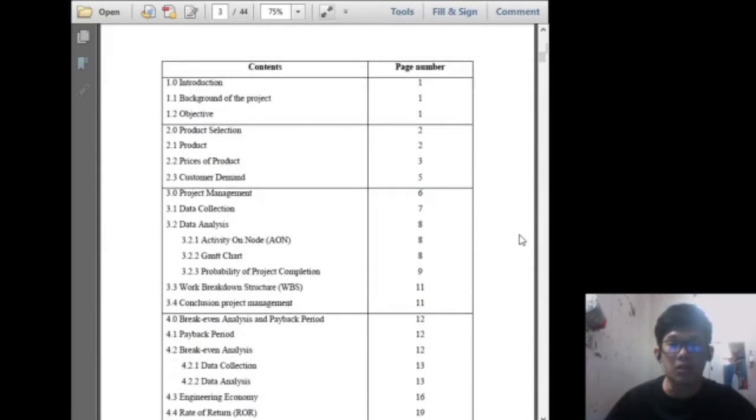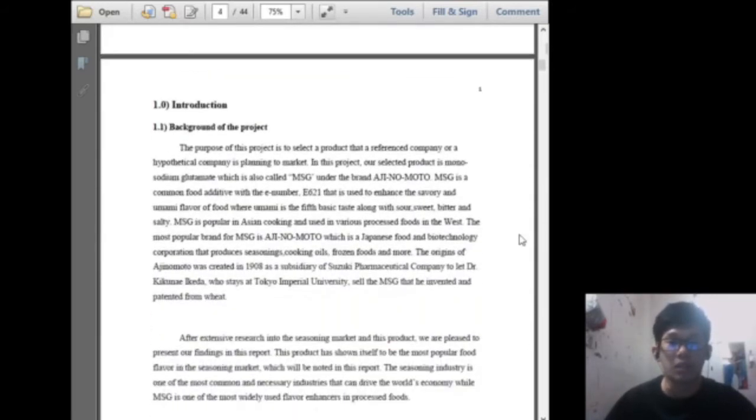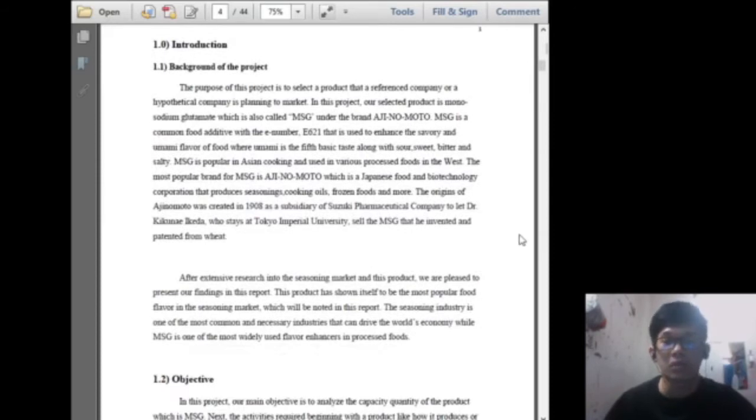So this is the contents of our project and today I'm going to present the introduction. For the background of the project, our purpose is to select a product that a reference company is planning to market. Our selected product is monosodium glutamate, also called MSG, under the brand of Ajinomoto. MSG is a common food additive that is used to enhance the savory and umami flavor of food.